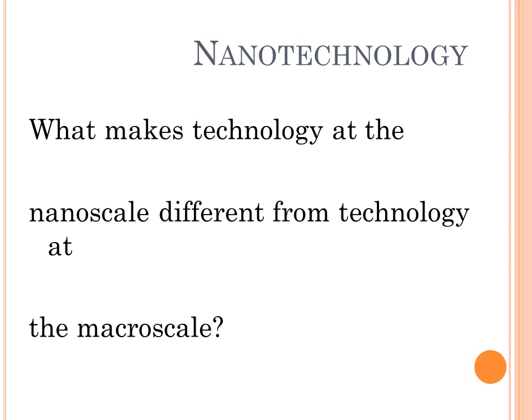What makes technology at the nanoscale different from technology at the microscale? Nanomaterials exhibit different properties from bulk material because the structural features of nanomaterials are in between those of atoms and the bulk material. So the properties of materials at the nanometer scale are significantly different from those of atoms and the bulk material. These properties are mainly due to the nanometer size. Now we will see one by one the differences in their properties and how they are different from the bulk material and from the atom.